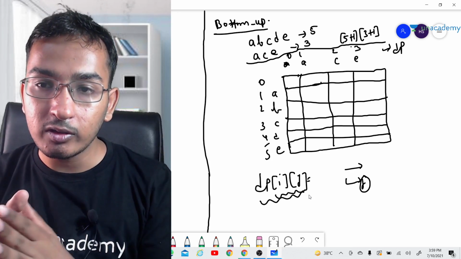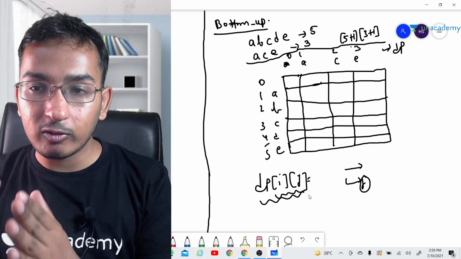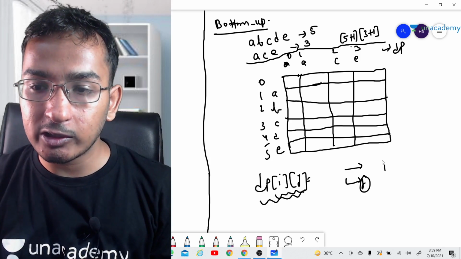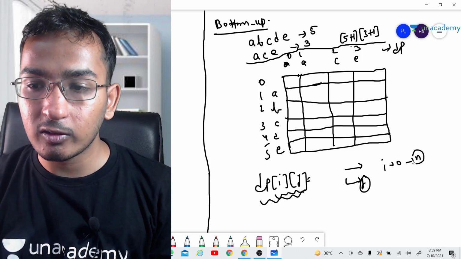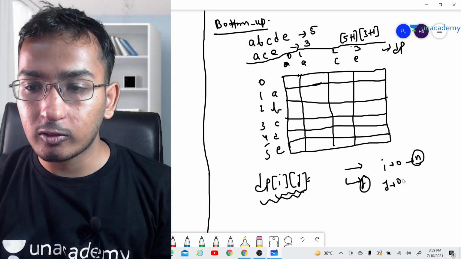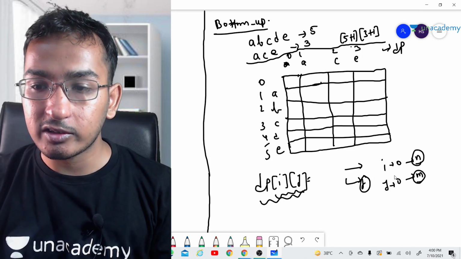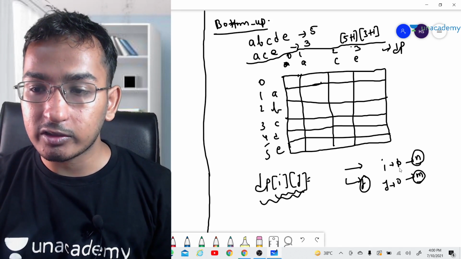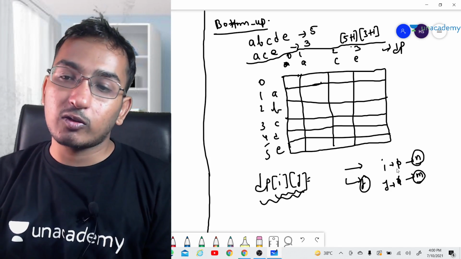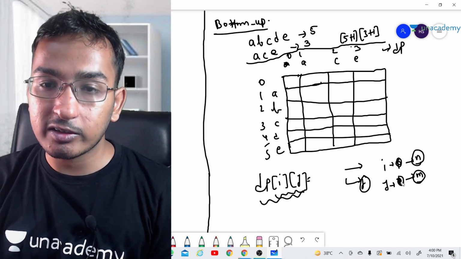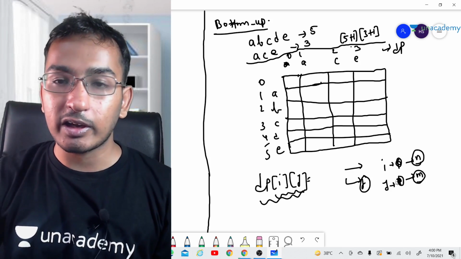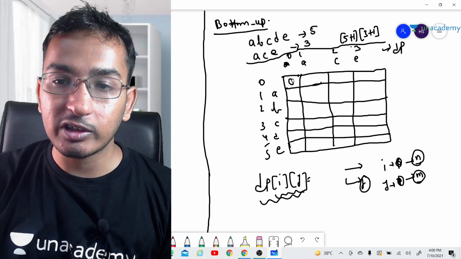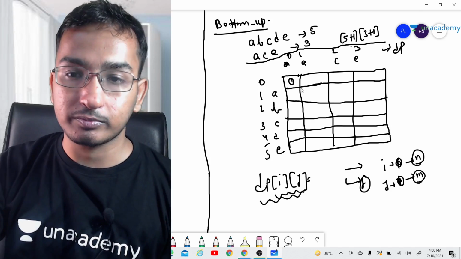So we are going to solve a smaller problem first. We are going to divide our problem into smaller parts. We will iterate i from 0 to n, that is the length of the first string, and j from 0 to m, that is the length of the second string. In the very first case we see length 0 of the first string and length 0 of the second string, that is dp of 0 and 0. In that case there is no common subsequence, so it will be 0.